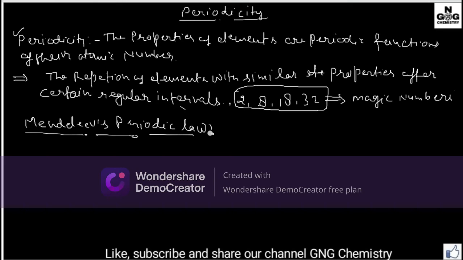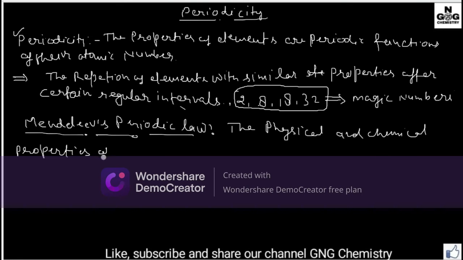Basically it is defined as: the physical and chemical properties of elements are a periodic function of their atomic weight.